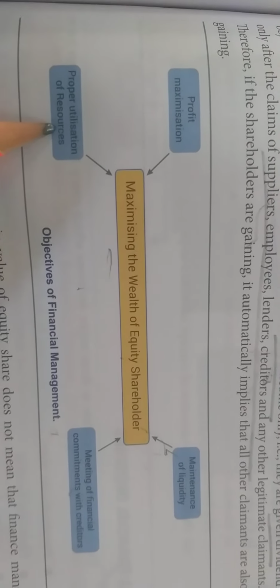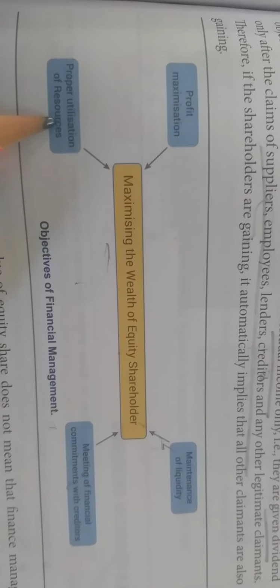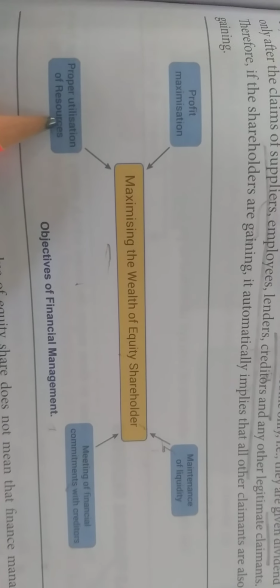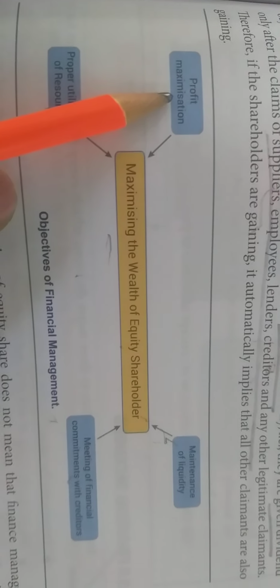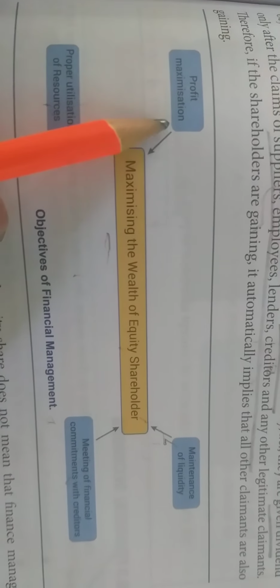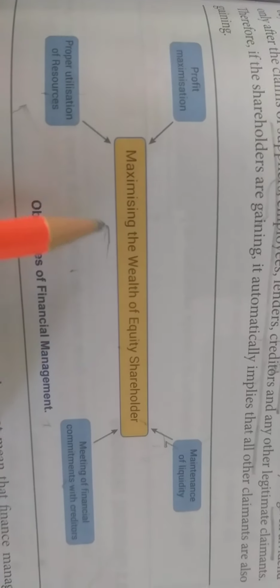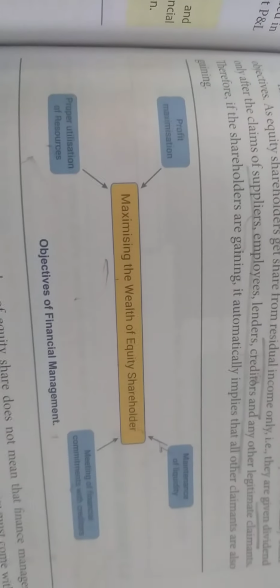Then proper utilization of resources is essential. If resources are not utilized efficiently, there will be wastage of resources, which will reduce our profitability. And for profit maximization, by keeping a check on the expenses of the business, we can keep a check on profit maximization. So if we are able to achieve all these four objectives nicely, it automatically helps in maximizing the wealth of shareholders. So this was one more topic in financial management: what are the objectives of financial management?